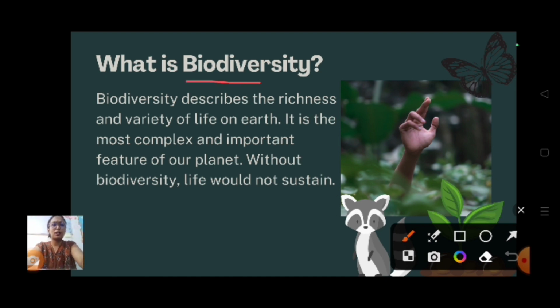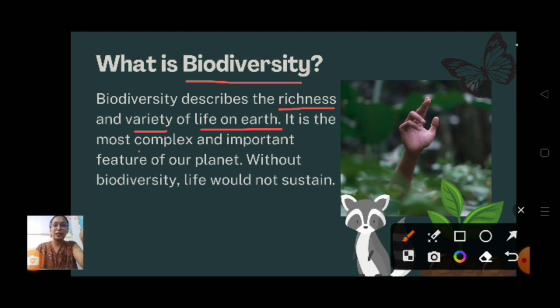Biodiversity is nothing but the richness, be it plants, animals or microorganisms living in a particular area, the variety which we have in that area. That is called biodiversity. The definition says that biodiversity describes the richness, be it plant, animal, microorganism, anything living in and around, the variety of life on earth.